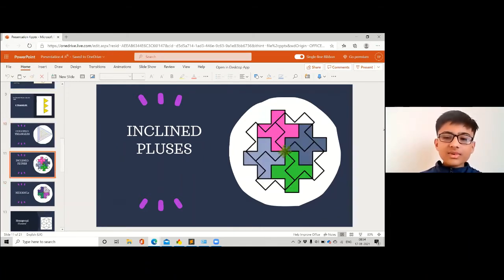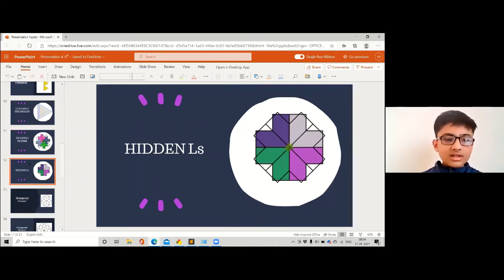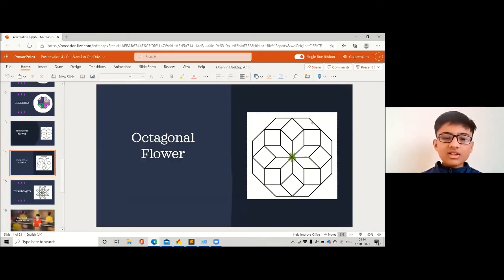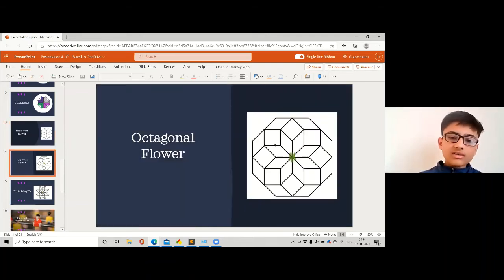Also we have some other figures. This one I have named inclined presses. Then I have this hexagonal flower. Its better version is this one, which is completely made of octagons, and this one was made of hexagons. I have rotated hexagons around 360 degrees, so there are 12 here, I think. And we have got an octagonal flower, so we have got 12 octagons here.